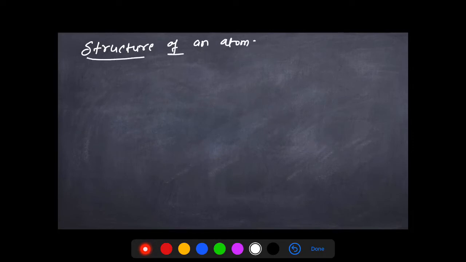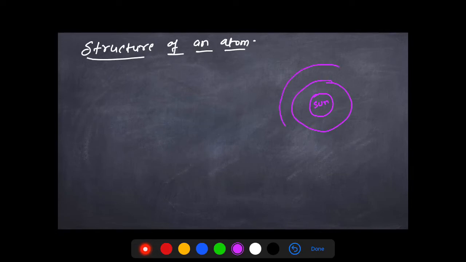I'm telling you just the basic structure of an atom for now. Very soon we'll have a separate chapter on structure of atom, right? This chapter comes under the basic chemistry. These things you must know before proceeding to learn chemistry.